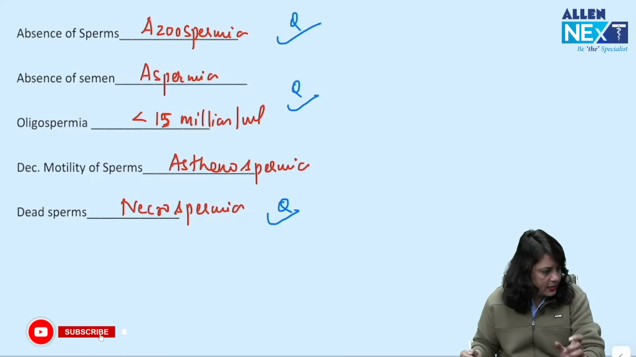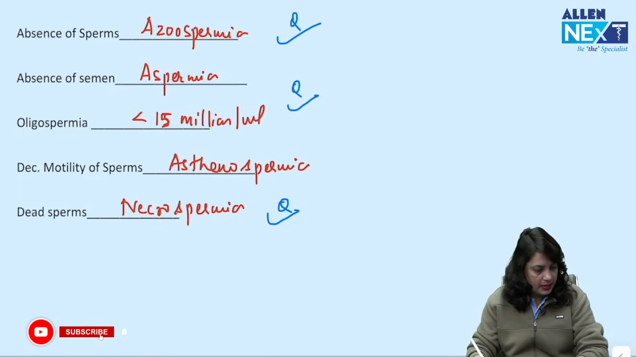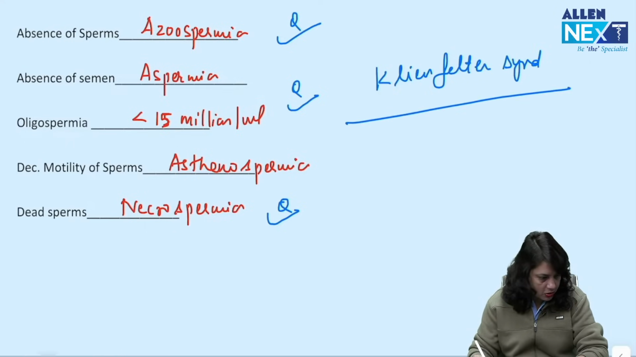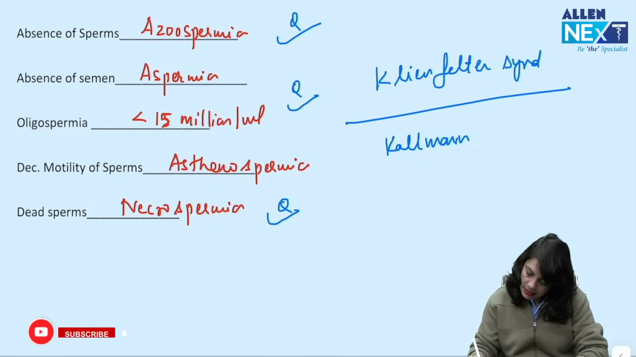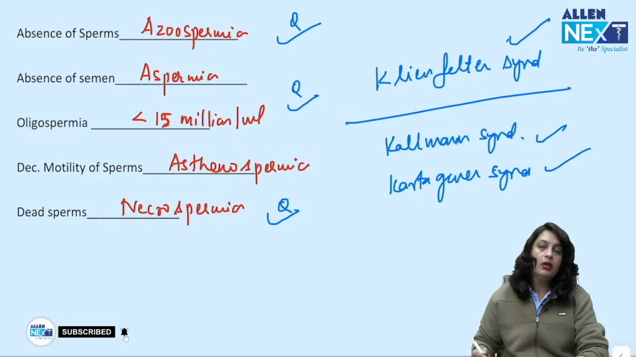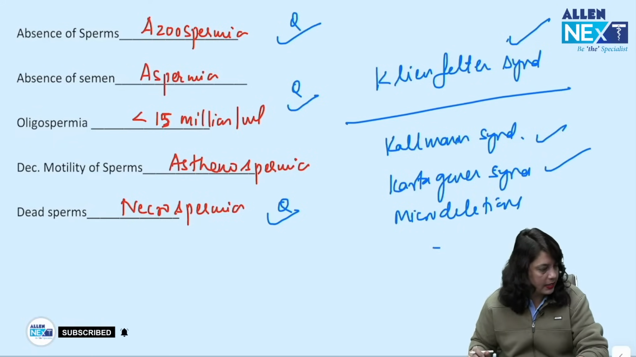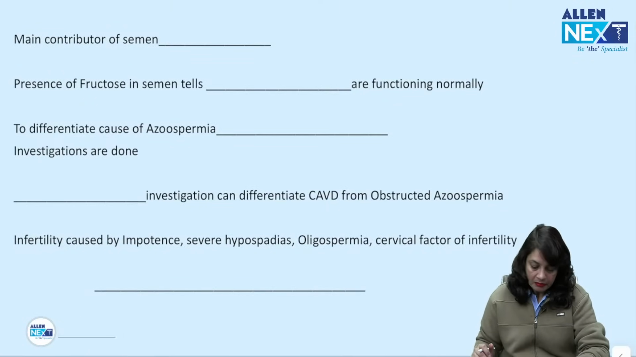Can you write what is that syndrome which is associated with male factor of infertility? Yes, one answer is Klinefelter syndrome. I agree, you have written other syndromes also: Kallmann syndrome, yes; Kartagener syndrome, yes. All of you are correct. And microdeletions, that is also correct. That is why karyotyping is very important at times.